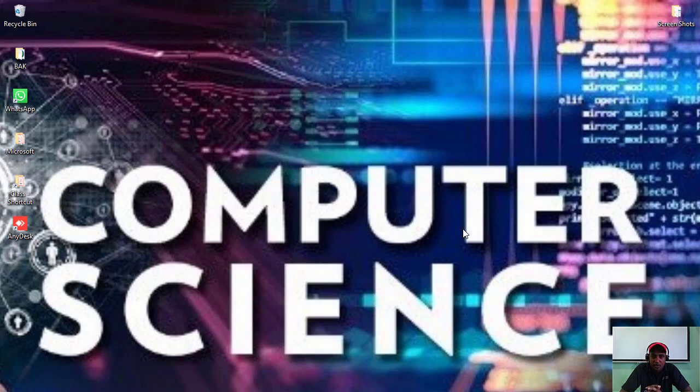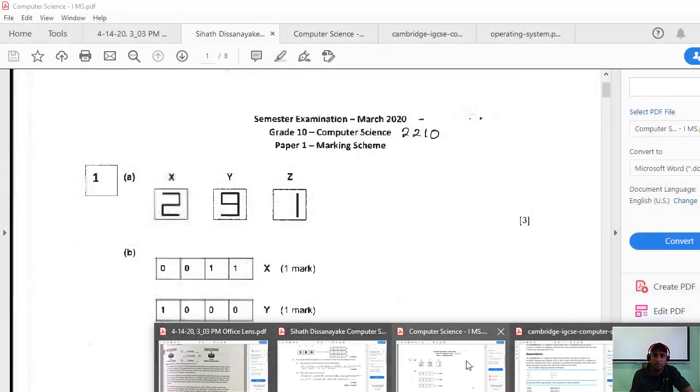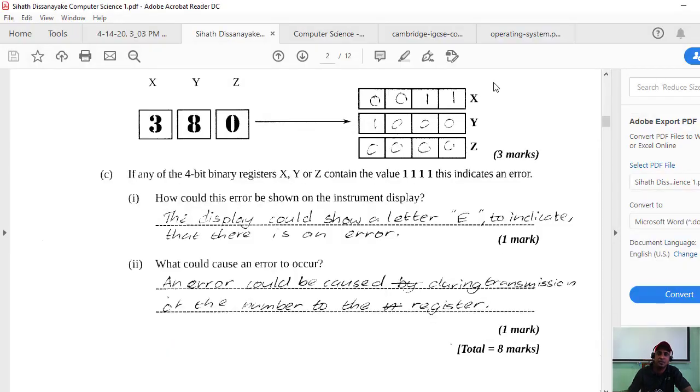Yesterday I started one of the sessions, so I am going to continue from where I have stopped. My first discussion was the O-level Cambridge paper. I have discussed this paper and finished the first question. Now we are moving to the second question.